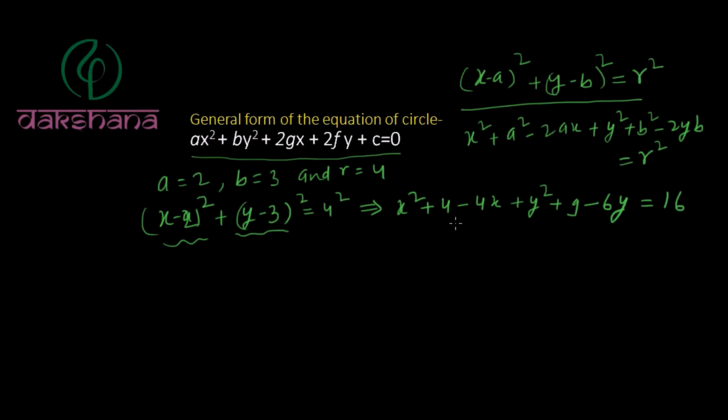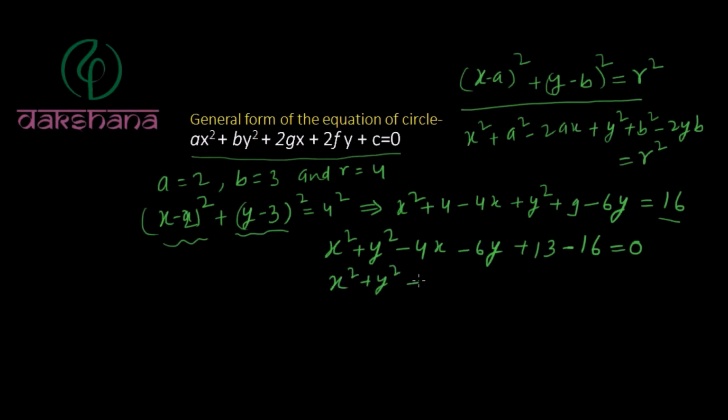As we can see, if we transfer this 16 to the left hand side and combine all the similar terms together, we get x square plus y square minus 4x minus 6y plus 13 minus 16 is equal to 0. That means x square plus y square minus 4x minus 6y minus 3 is equal to 0.